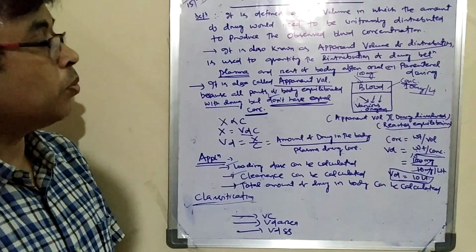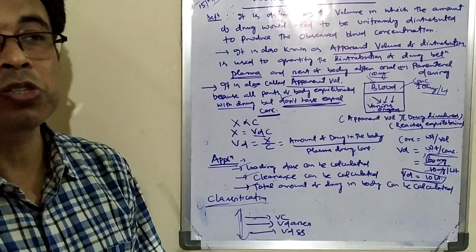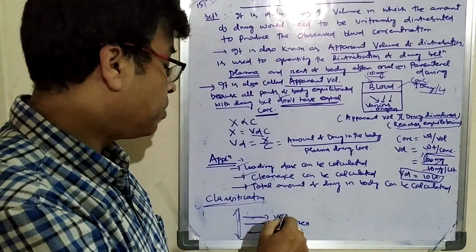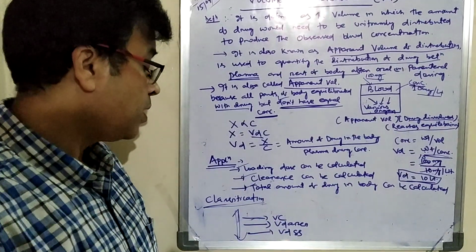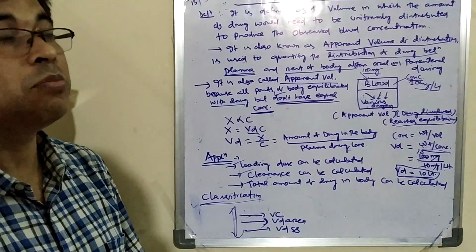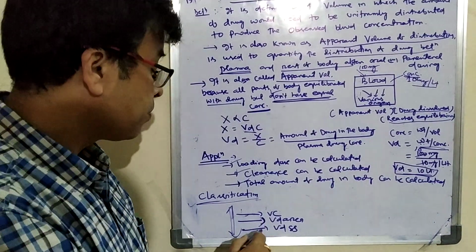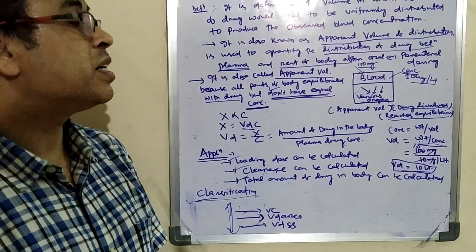Then you have to go for the classification. How is the volume of distribution classified? One is the VC, the volume of distribution in the central compartment. Another is the VD area, the volume of distribution in the area. And VDSS means the volume of distribution at steady state concentration.